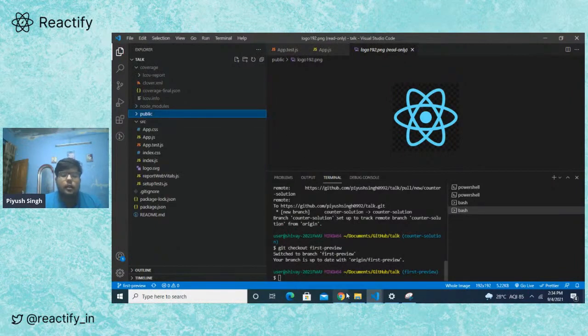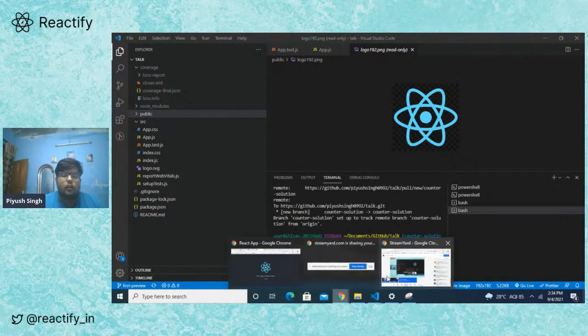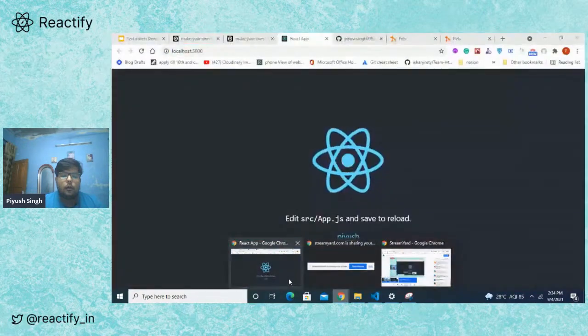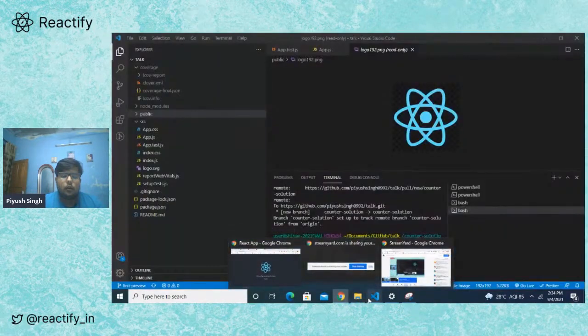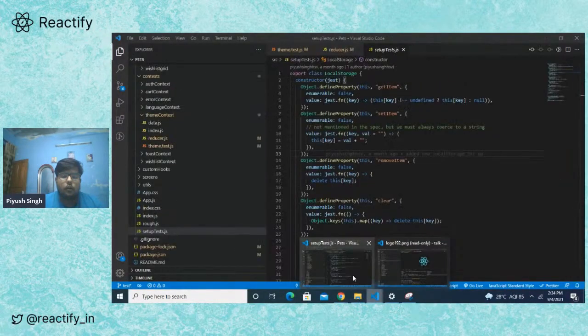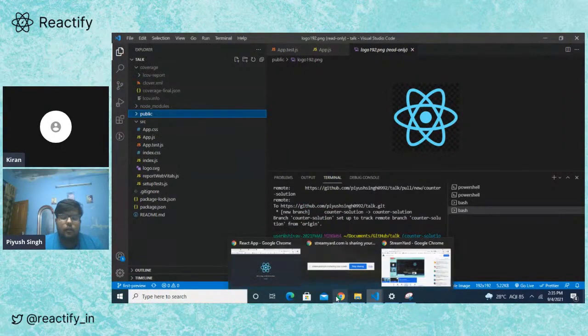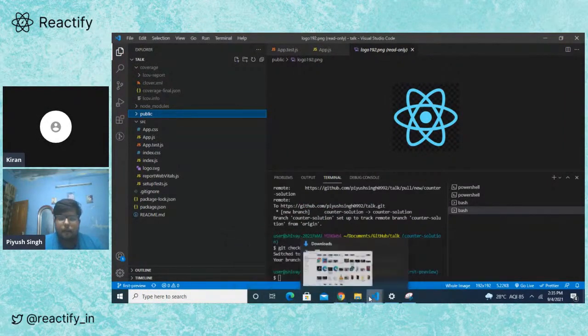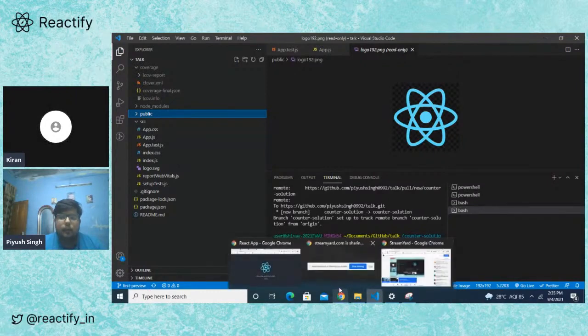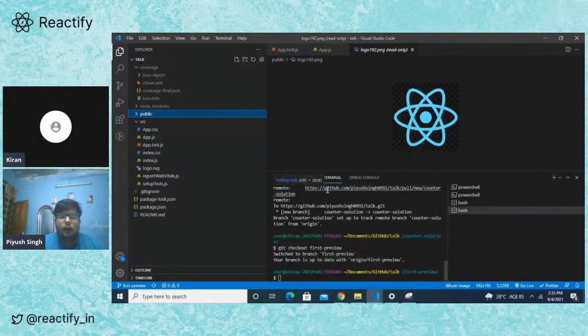Can you see my code sandbox, Krishna? Yes. Hello. Yes, yes, we can see it. Can you see my VS Code, right? Yes, yes. Okay, sure.